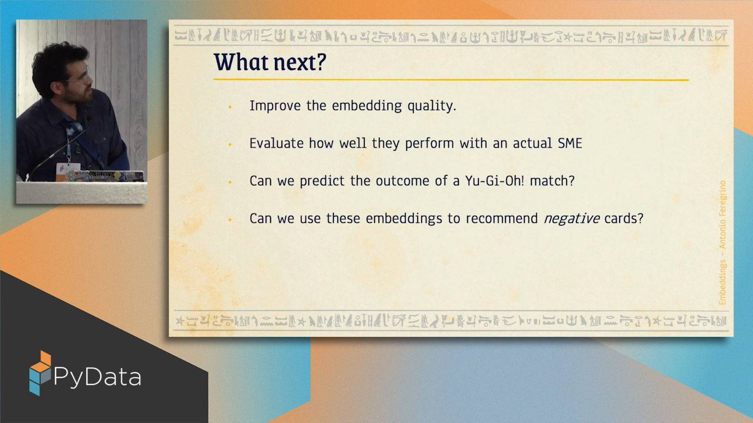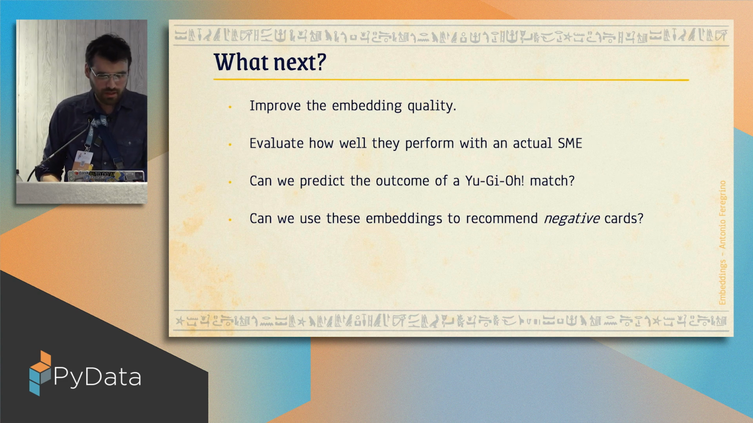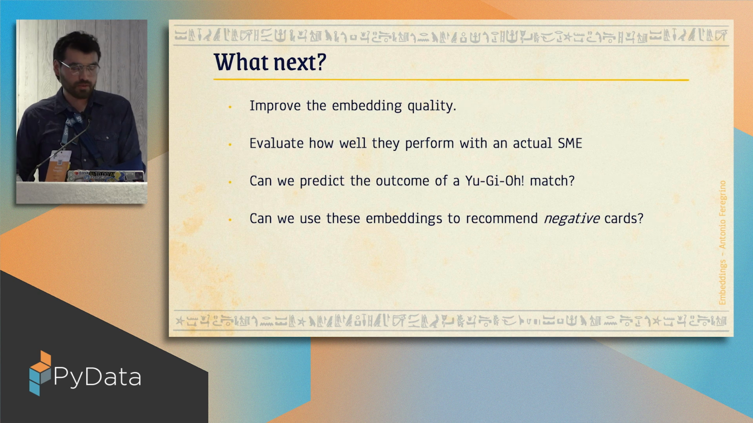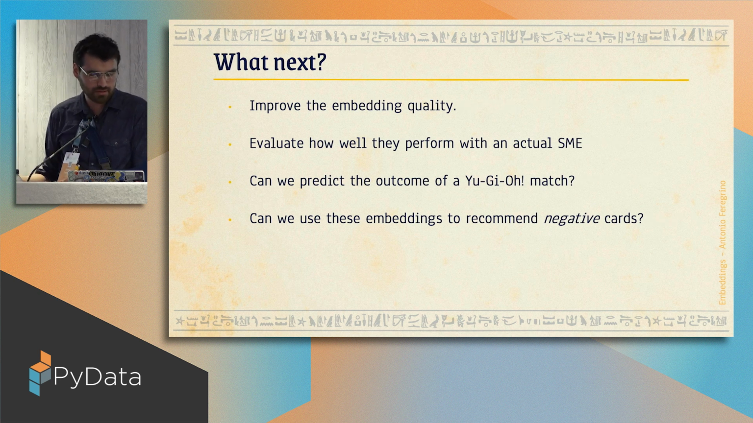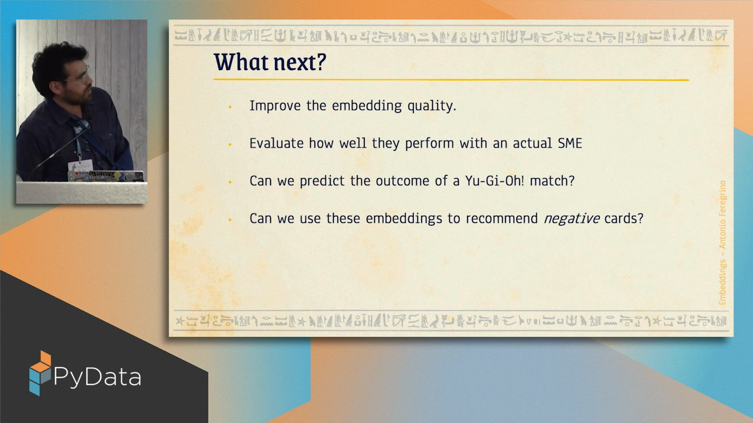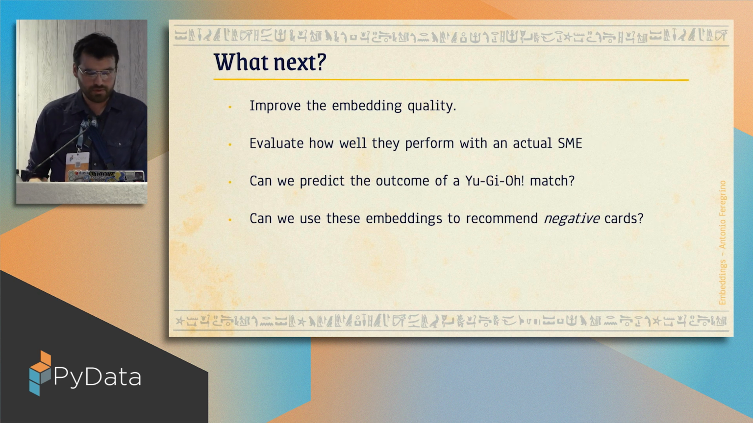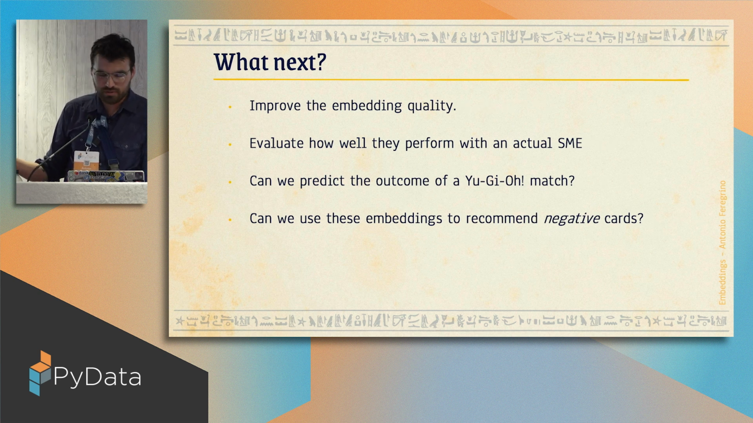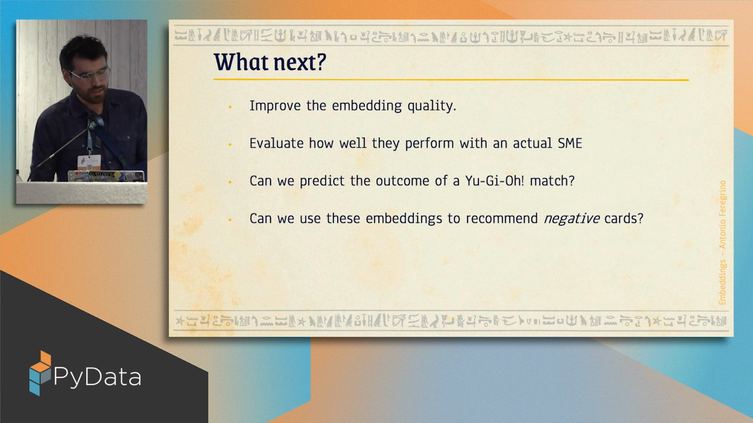Okay, so what's next? With this data set, we can obviously improve the embedding quality. We can ask a proper subject matter expert how these embeddings look with a tool like the ones I showed you, searching for similarities. Or maybe you can try to predict the outcome of a Yu-Gi-Oh match, or we can use this to recommend negative cards. For example, I show an algorithm a card, and I want it to tell me, which card do you recommend that counteracts this other one? That's something that we could do with embeddings, specifically the Yu-Gi-Oh card embeddings. Obviously, if you have another use case for embeddings, you'll have to come up with your own tasks.